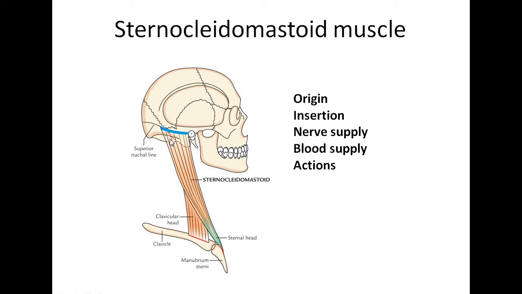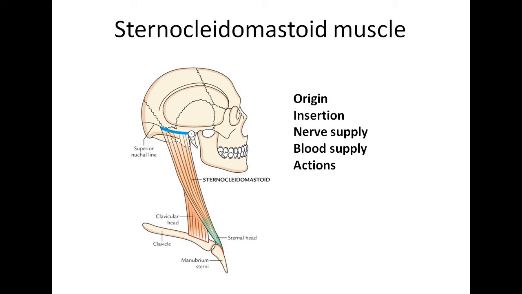The muscle is supplied by the spinal accessory nerve, which also supplies the trapezius muscle. This sternocleidomastoid muscle is also supplied by the ventral rami of the second and third cervical nerves. These act as a sensory nerve supply and carry the proprioceptive sensation from the muscle.